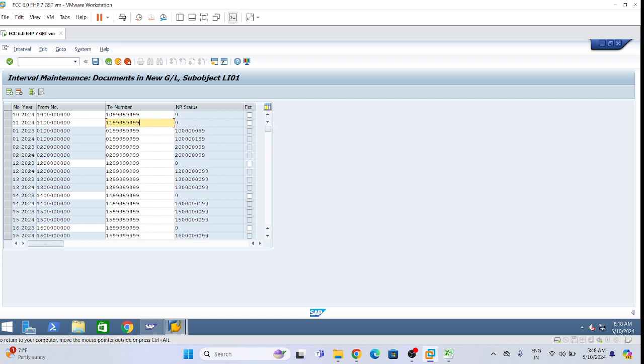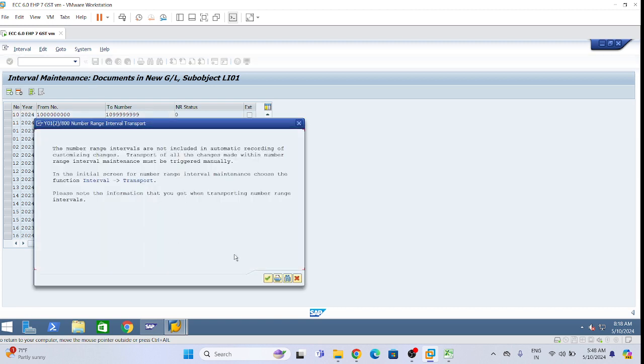Number range key 10, fiscal year 24, same way. Number range key 11, and then number range 11,000 like that for general ledger view, and save it.